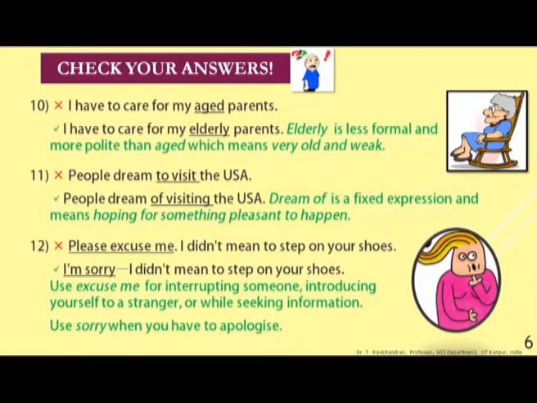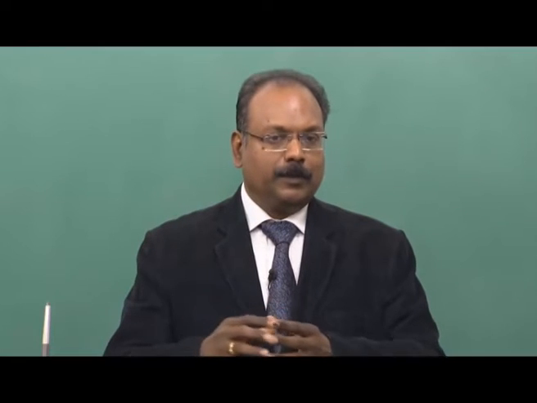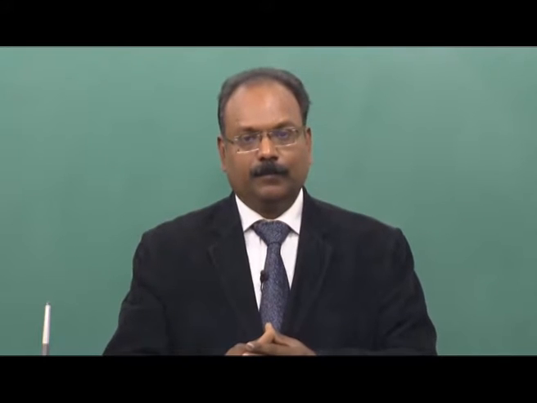10th one, the wrong form is I have to care for my aged parents. The correct form is I have to care for my elderly parents, elderly parents. Elderly is less formal and more polite than aged, which means very old and weak. So, aged indicates age with the associated negativity of becoming old and weak, but elderly gives some dignity and it sounds decent also. So, try to use elderly instead of saying aged.